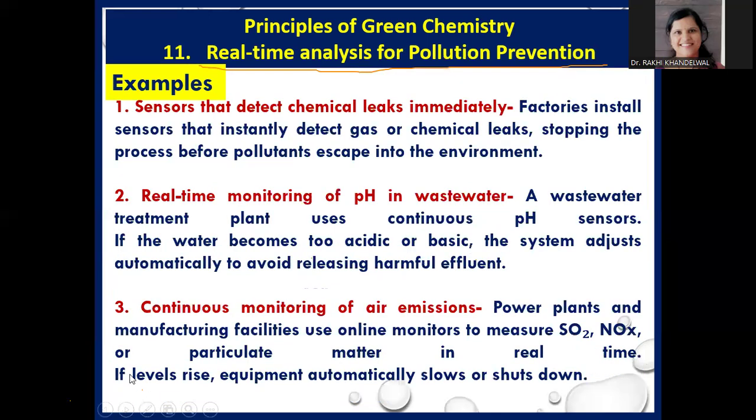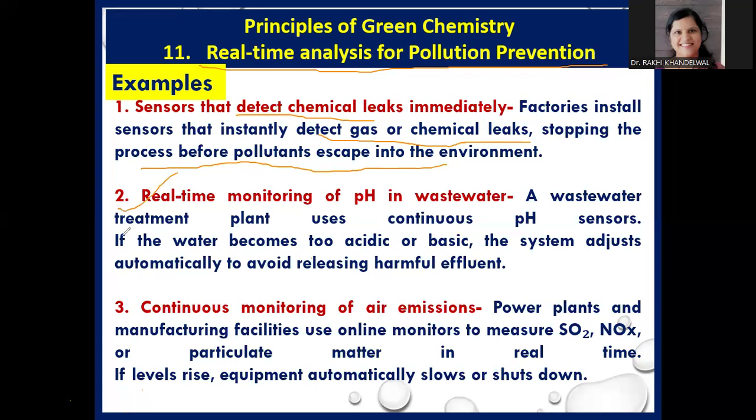Now, some examples of the 11th principle of green chemistry. First is real-time sensors that detect chemical leaks immediately. In factories, install sensors that instantly detect gas or chemical leaks, by which we can stop the process before pollution escapes into the environment. Because if we can detect the leakage in time, we can stop it in time. So this can only happen by 24/7 monitoring through the sensors.